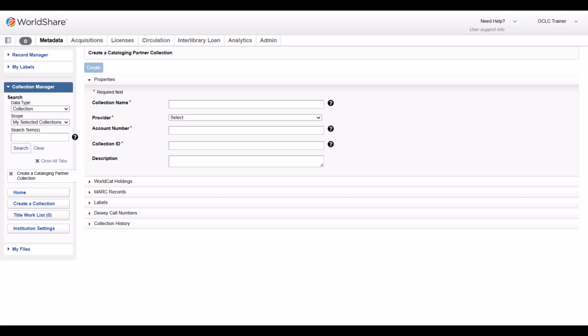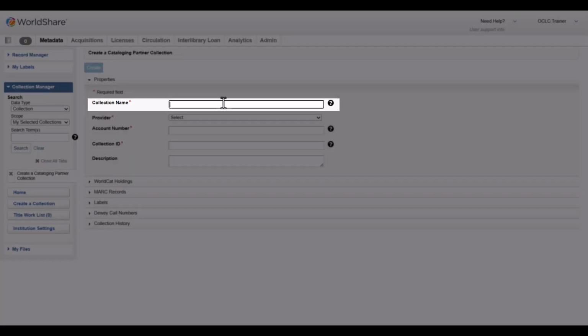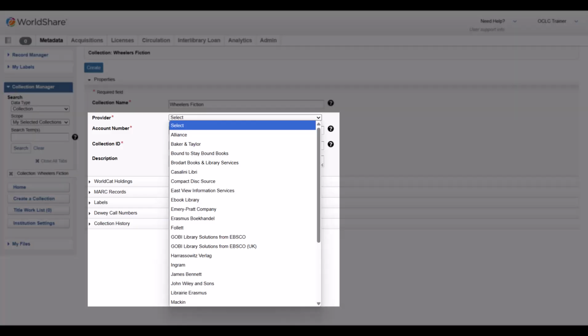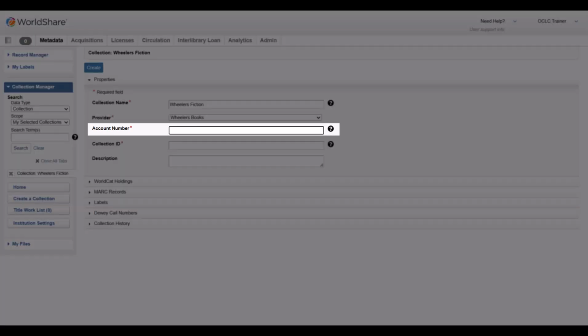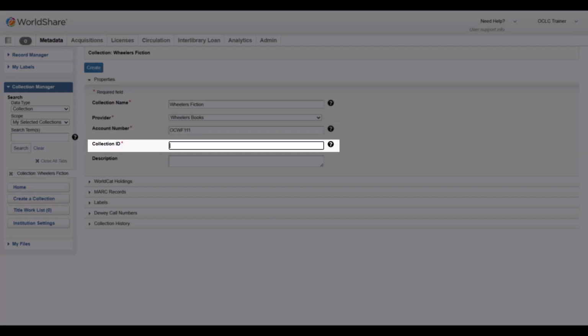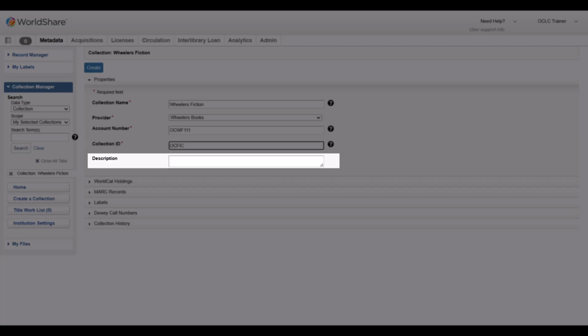Required fields are marked with an asterisk. Enter your desired collection name in the space provided. I'll enter Wheeler's Fiction. In the provider box, start typing the first couple letters of the material provider's name, then select the provider from the drop-down. I'll select Wheeler's Books. Under Account Number, enter the account number. Do not include spaces or white space characters. Under Collection ID, enter the collection ID. If you would like, add a description for the collection under the description box.